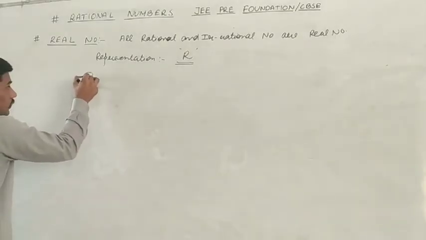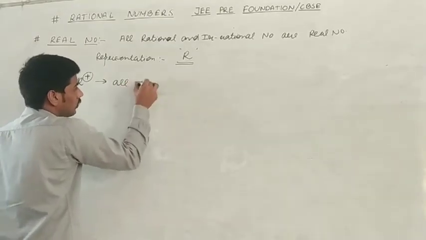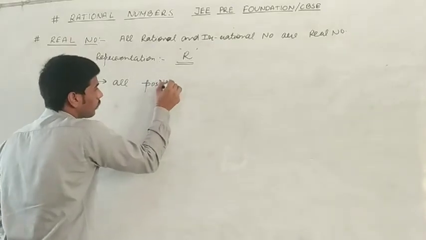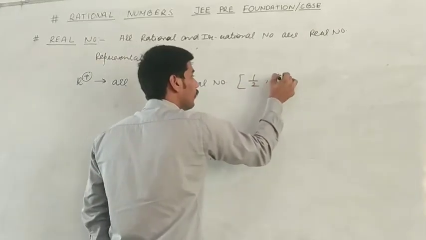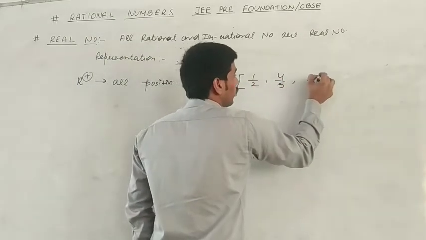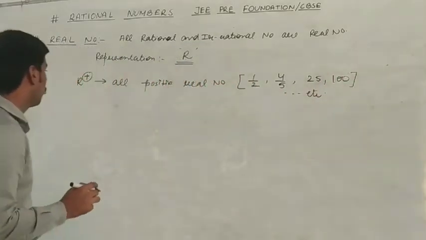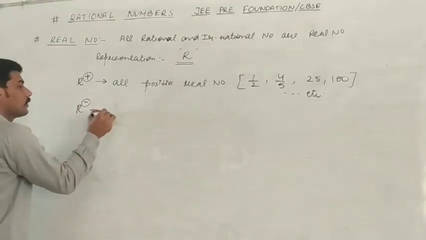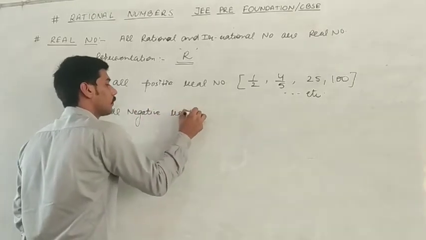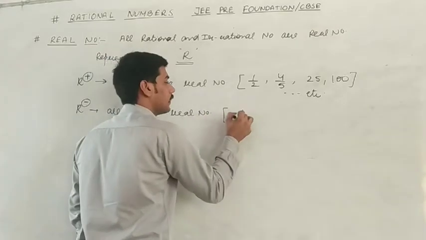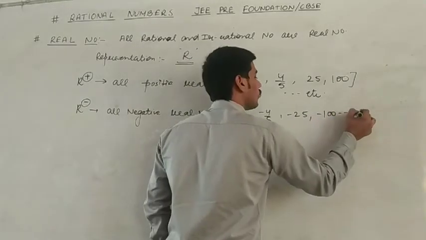Real numbers are further classified into three categories. R plus: all positive real numbers like 1/2, 4/5, 25, 100 and so on. Okay? R minus: all negative real numbers, minus 1/2, minus 4/5, minus 25, minus 100 and so on.